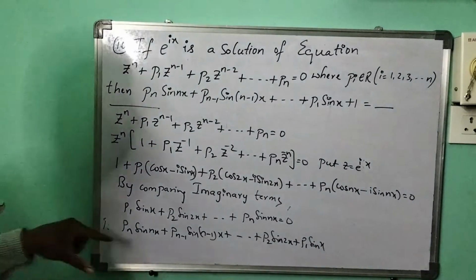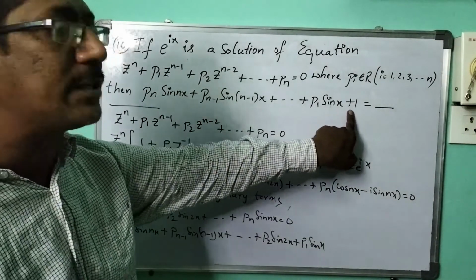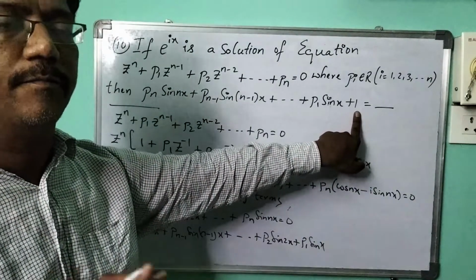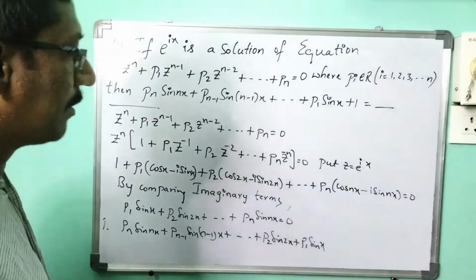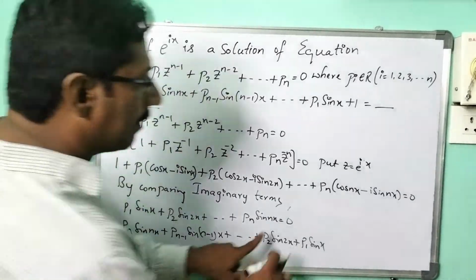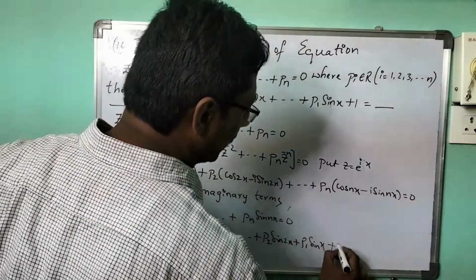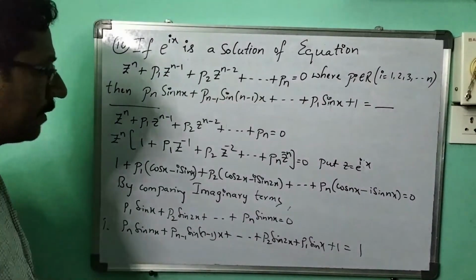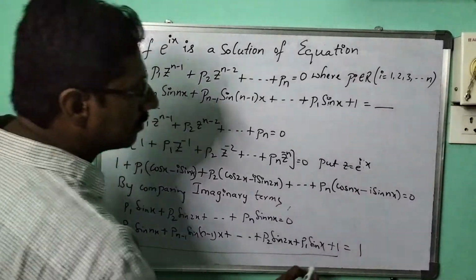Did you observe that after p1 sin x, plus 1 is there? So we have to add 1 on both sides, because 1 is not there. So plus 1 here, plus 1 there. So the overall answer will be equal to what?